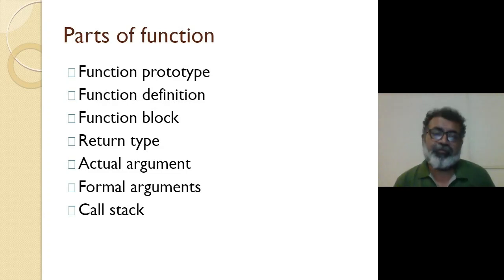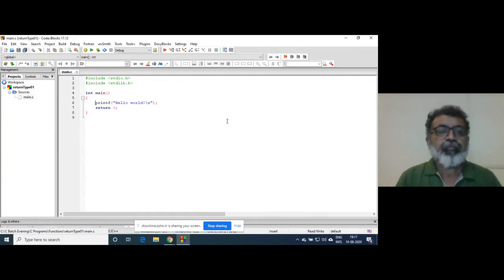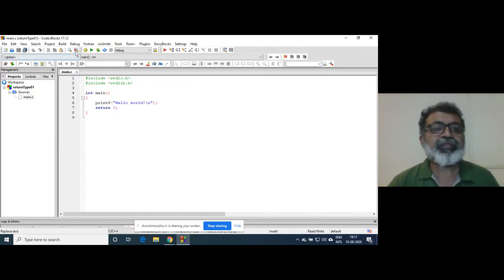I told you a function may return a value or may not return a value. Sometimes that return value is of importance, not always. If this program is executed, it will print hello world.